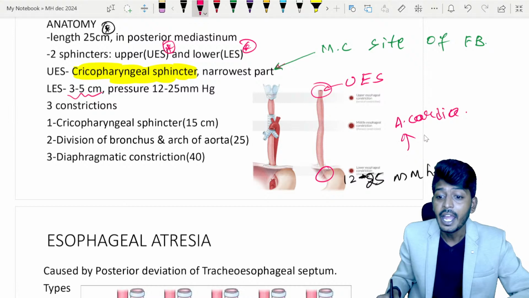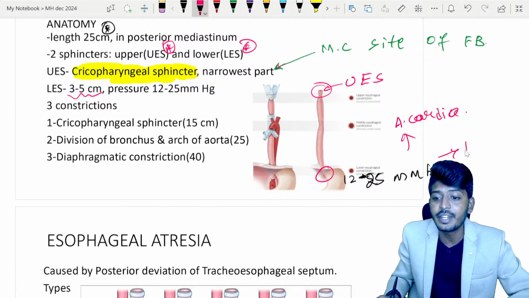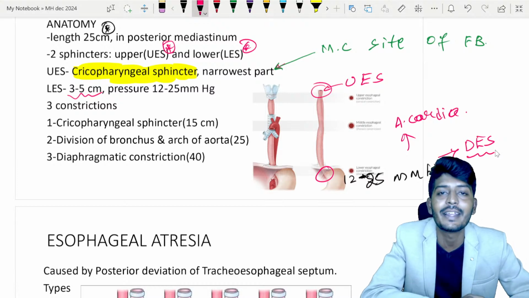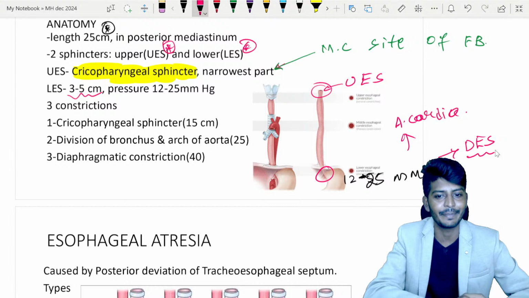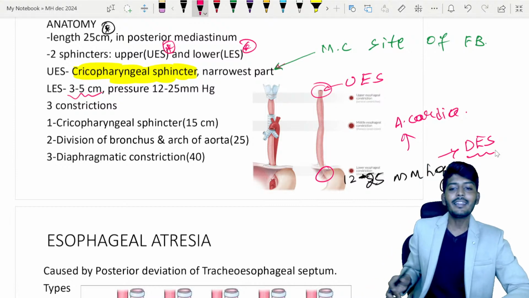esophageal pressure will be increased. Esophageal pressure will be increased in DES, diffuse esophageal spasm. You have one famous appearance called the corkscrew appearance of the esophagus on the barium studies. Okay. Now, there are three constrictions.